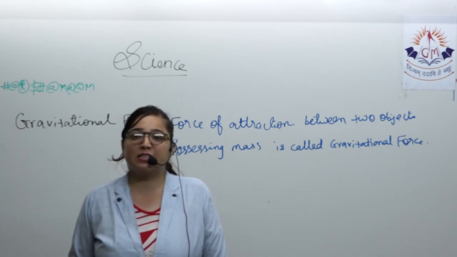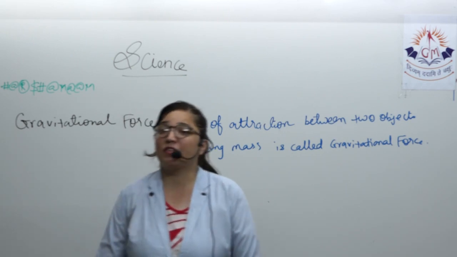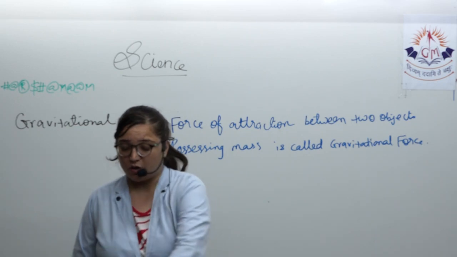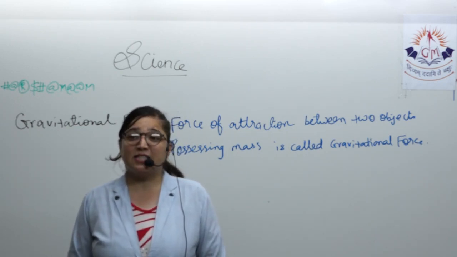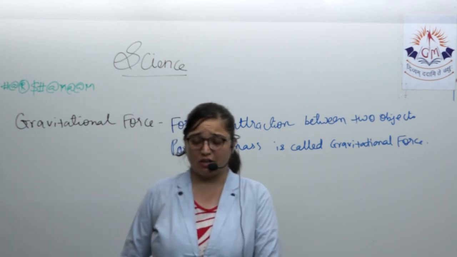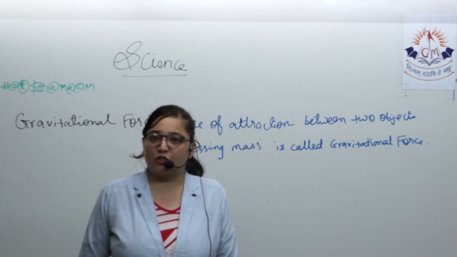Then we discussed Coulomb's law, that F is equal to k q1 q2 upon r square. After that we discussed gravitational force. Any two objects possessing mass attract each other. That type of force is gravitational force. And in the next lecture we'll continue the further topics.